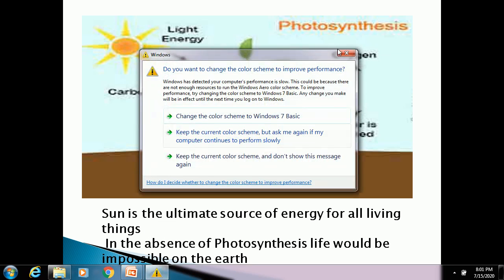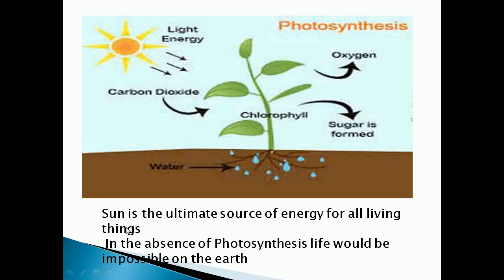Then, one more thing we have to consider: in the absence of photosynthesis, life would be impossible on earth. If there is no photosynthesis, plants cannot prepare their food, so plants cannot survive. Animals also depend on plants for their food. So in the absence of photosynthesis, plants will not be there, and animals that depend on plants also cannot survive on the earth. So in the absence of photosynthesis, life would be impossible on the earth.